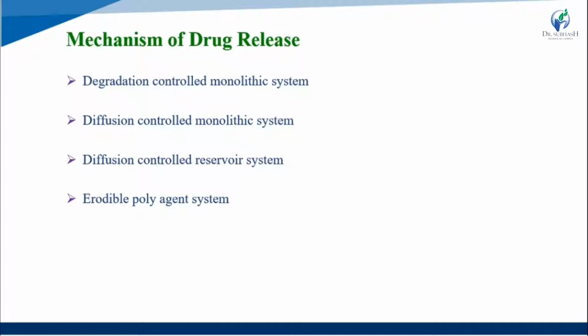First, degradation controlled monolithic system. Second, diffusion controlled monolithic system. Third, diffusion controlled reservoir system, and then the erodible polyagent system. So these are the mechanisms of drug release.